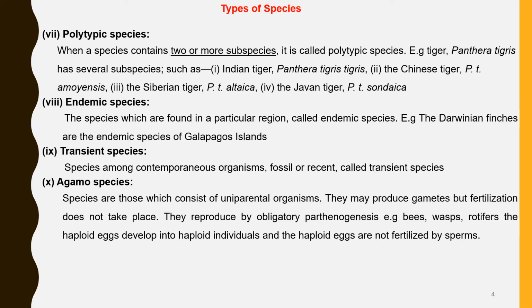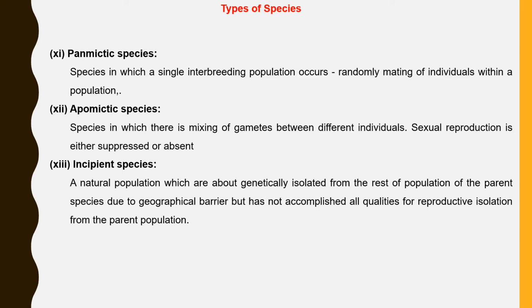Agamo species. These are species which consist of uniparental organisms. They reproduce by obligatory parthenogenesis. Example, bees and wasps. Panmitic species. These are species in which a single interbreeding population occurs. Apomitic species. These are species in which there is a mixing of gametes between different individuals.